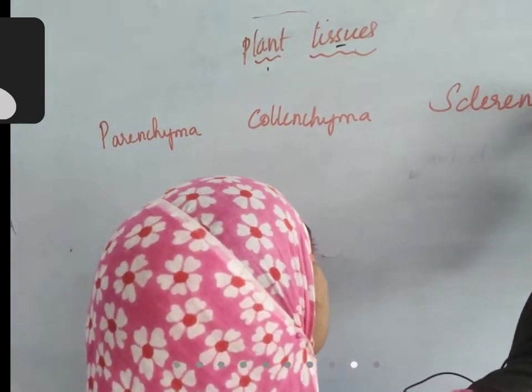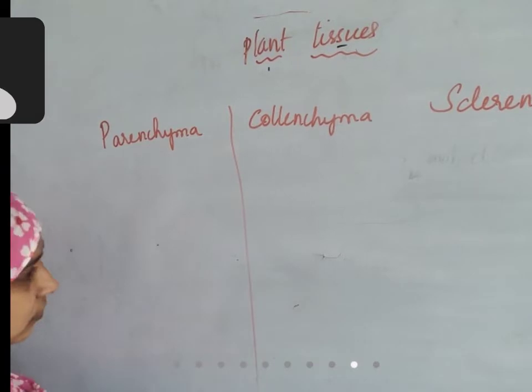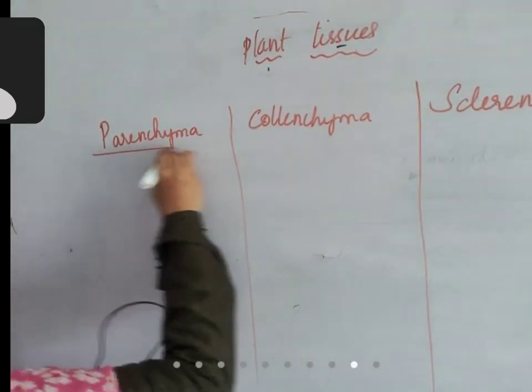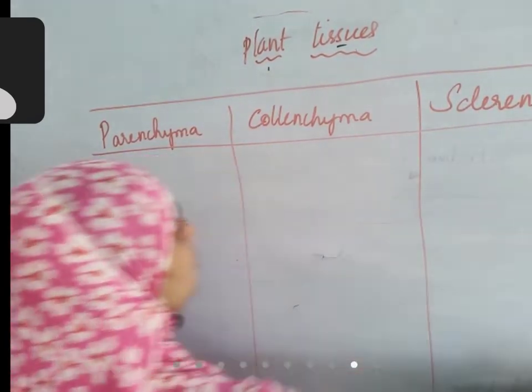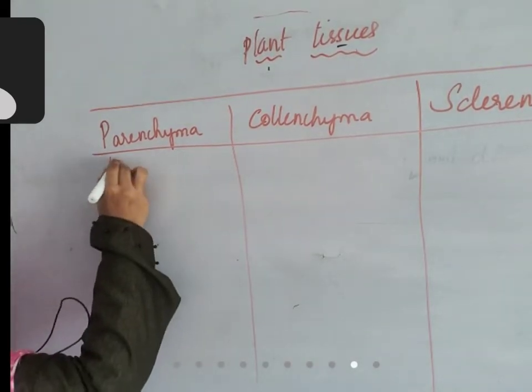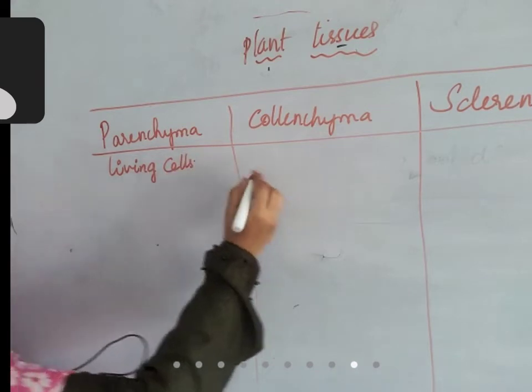Parenchyma, collenchyma and sclerenchyma. First, parenchyma: they are living cells. It is composed of living cells.